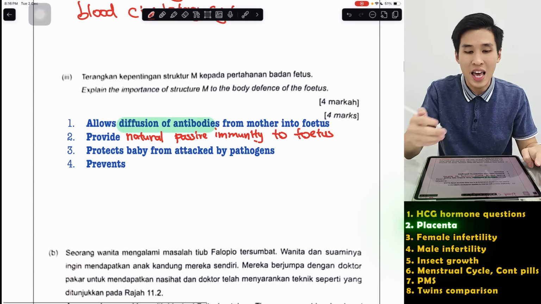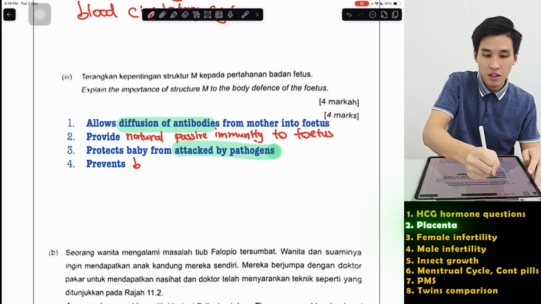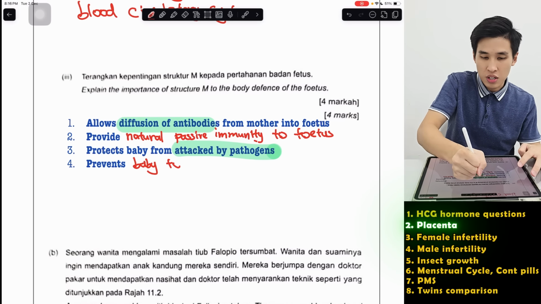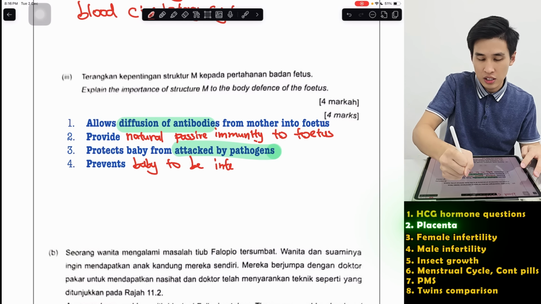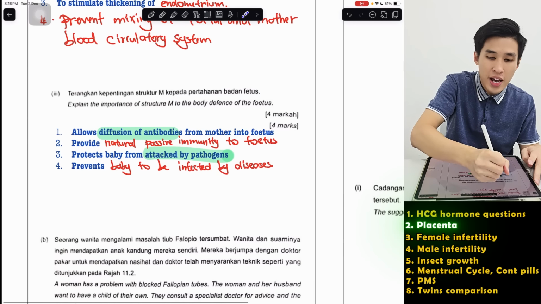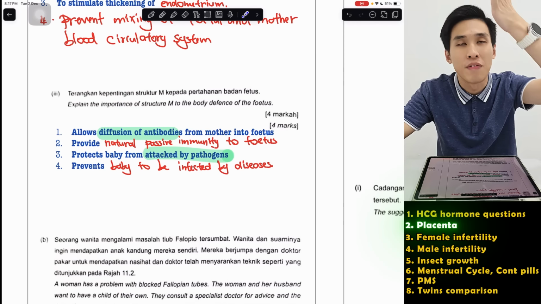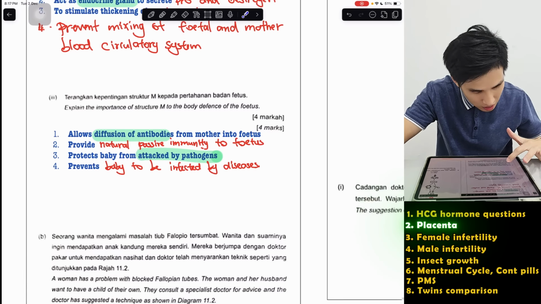So it protects the baby from being attacked by pathogens and prevents the baby from being infected by diseases. So that's what you have to say. Remember to mention natural passive immunity. By giving antibodies, it helps to kill pathogens and prevent the baby from getting diseases.